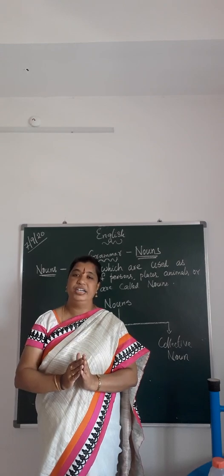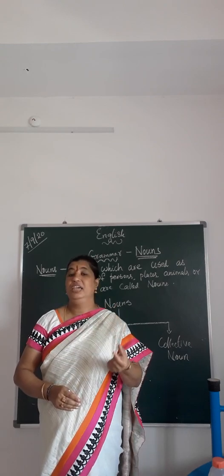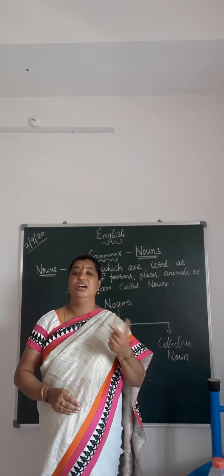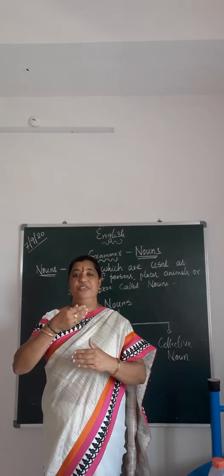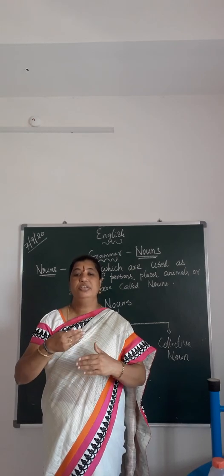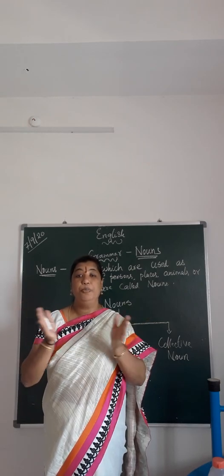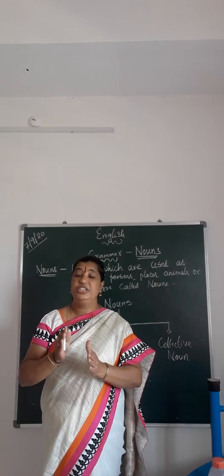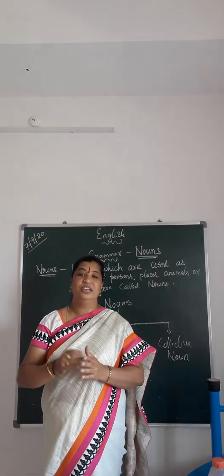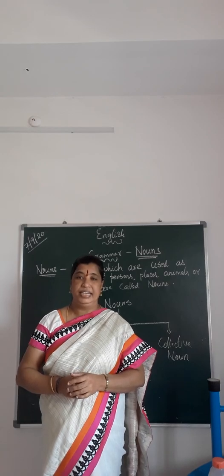After word, we go with the sentence. A sentence is a group of words put together which gives a correct meaning.